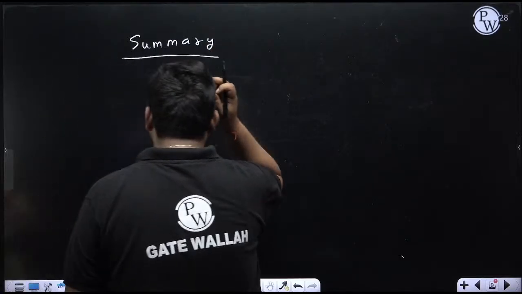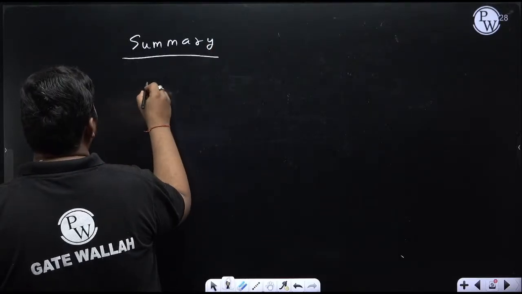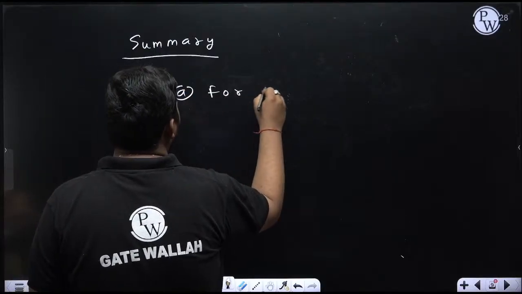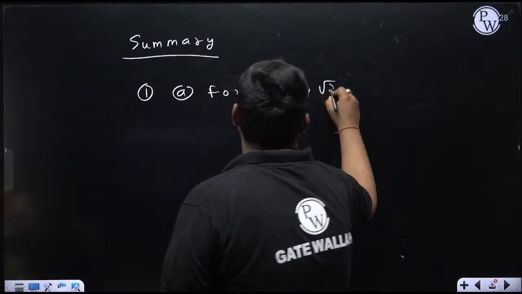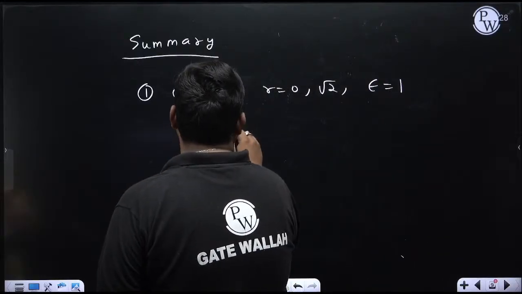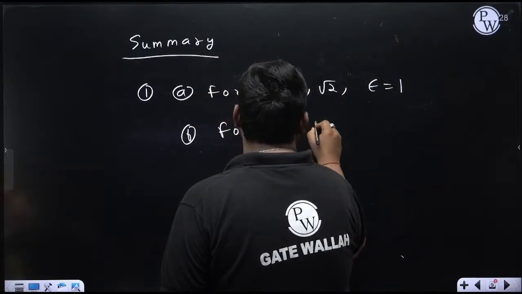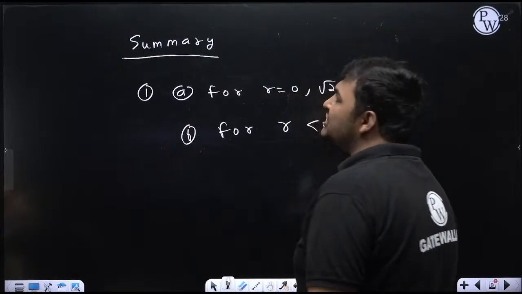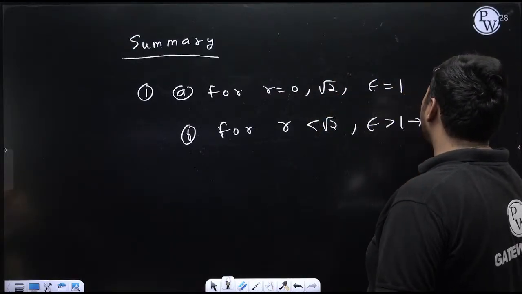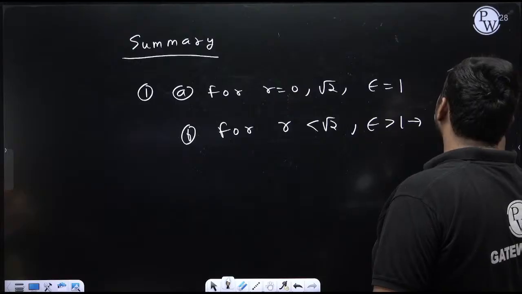The first conclusion is, whatever the fixed value of zeta, you can directly remember that for r equal to root 2, epsilon equals 1. Similarly, for r less than root 2, meaning between 0 to root 2, epsilon is more than 1. It is more than 1, which means isolation is not effective.